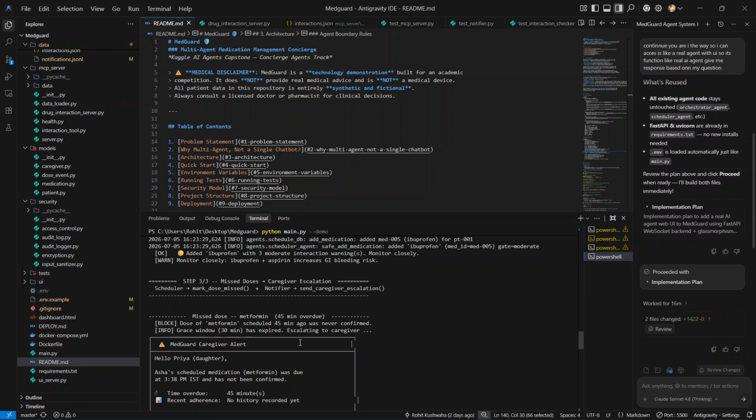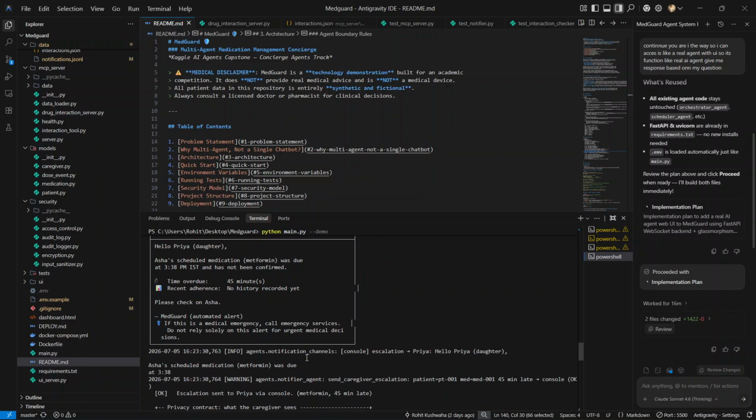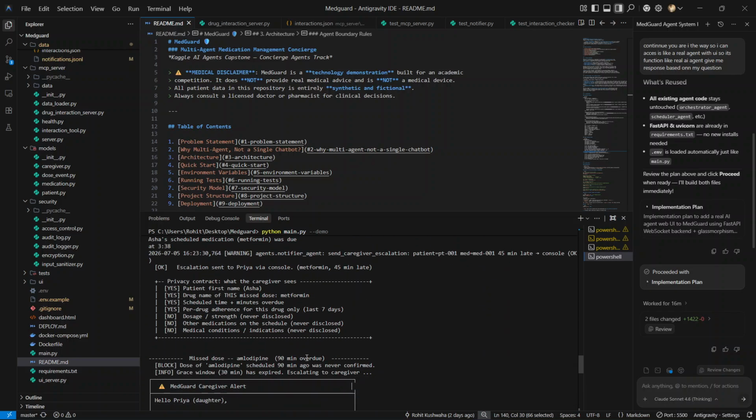Then come to our third case. Asha missed her amlodipine dose by 90 minutes. The notifier agent detects it and escalates to her caregiver, her daughter Priya. Now look at the privacy controls box. The caregiver receives Asha's first name, which drug was missed, and how late it is. She does not receive the dosage strength, Asha's other medications, or her medical conditions. The privacy is enforced in the code, not just a system prompt instruction.